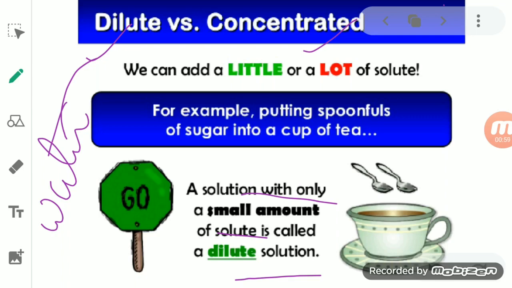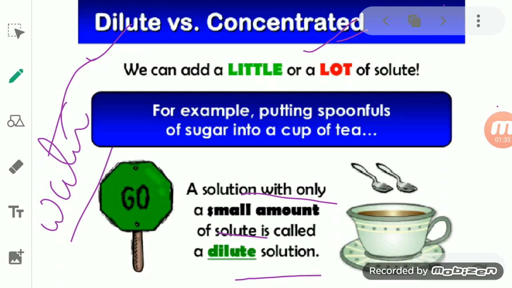You can understand it this way: a solution in which the amount of water, or amount of solvent, is more, is a dilute solution. Concentrated is one in which the amount of water is equal to or less than the solute which is added in it.